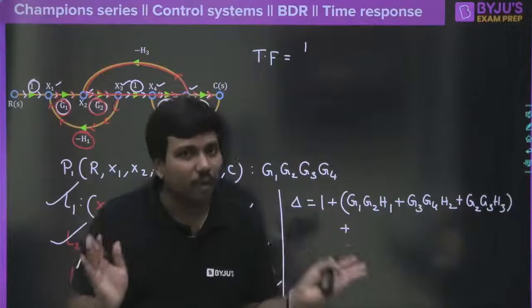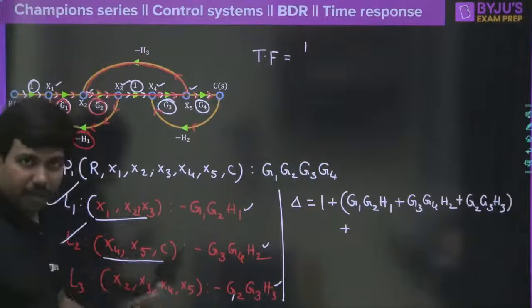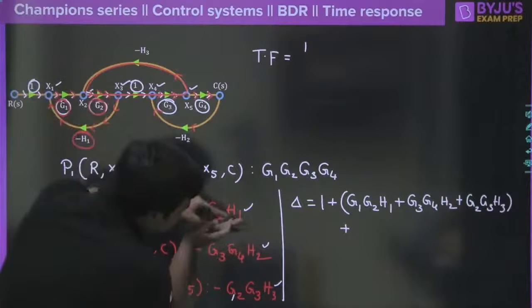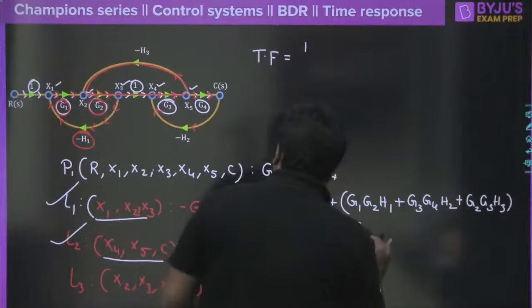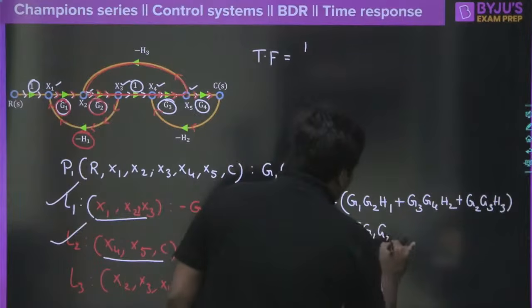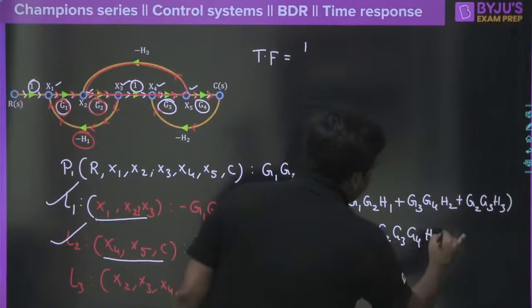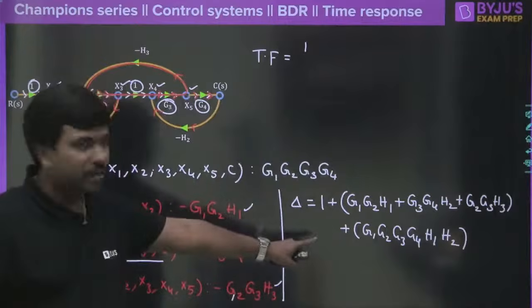These two loops are independent, so they are not touching. So we should take the product of these two, which is simply G1, G2, G3, G4, and then H1 and H2. Clear? H1 and H2. So that is the delta.